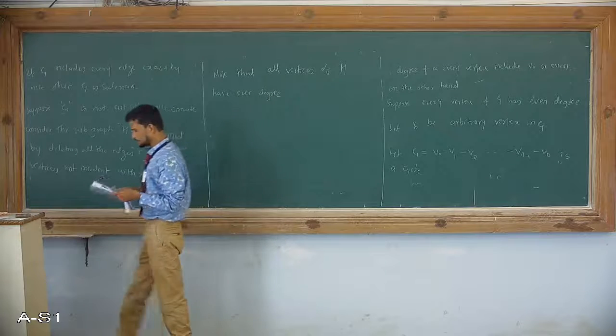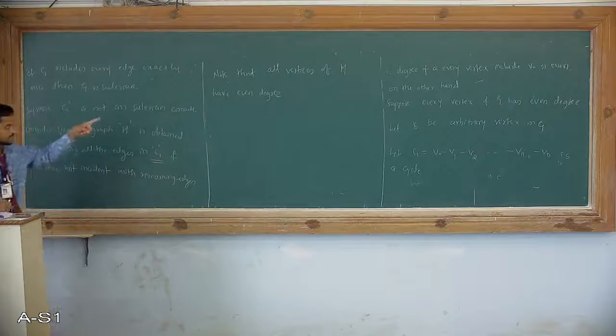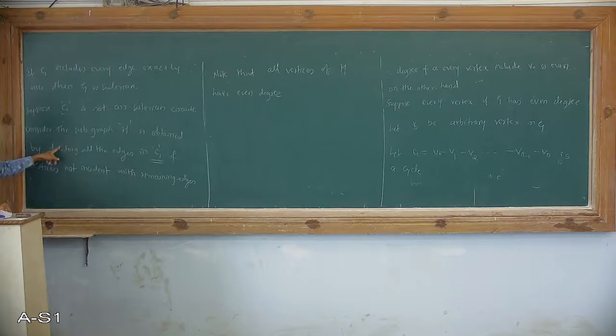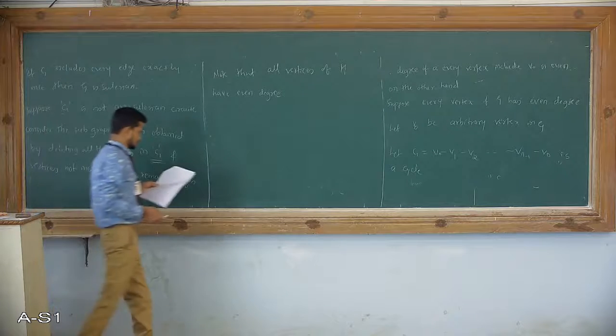So if we get even degree here, obviously C1 also has even degree. Therefore, combining C1 and this subgraph H, we can say that the big cycle is an Eulerian circuit. What is my statement next? The same thing.